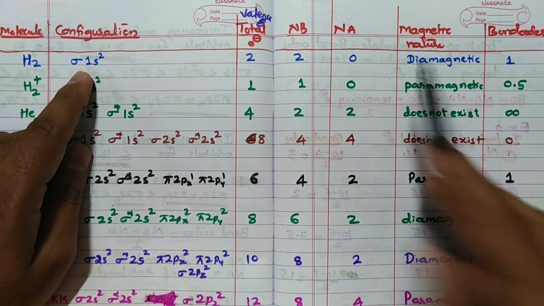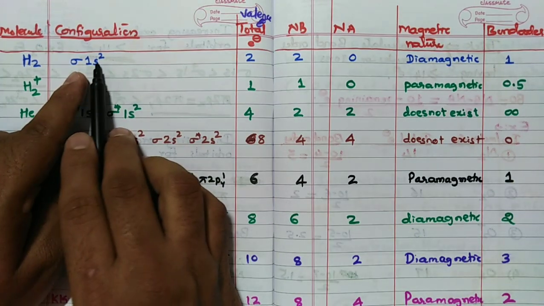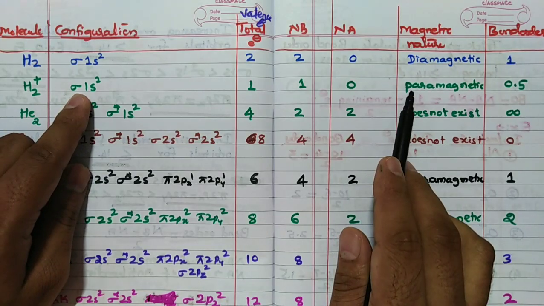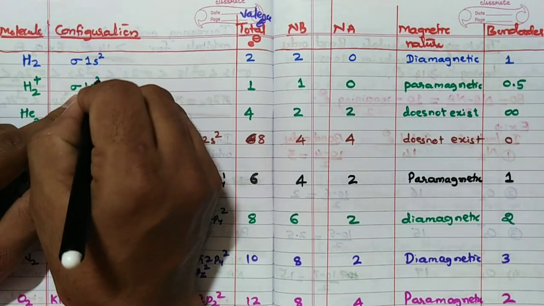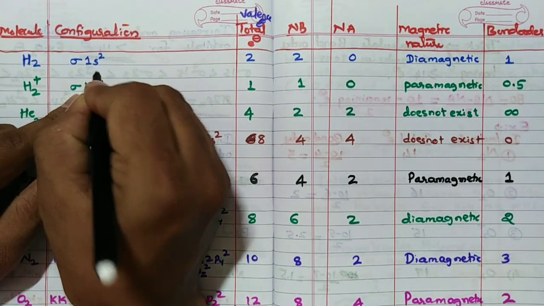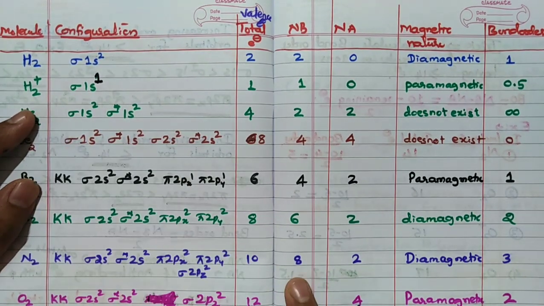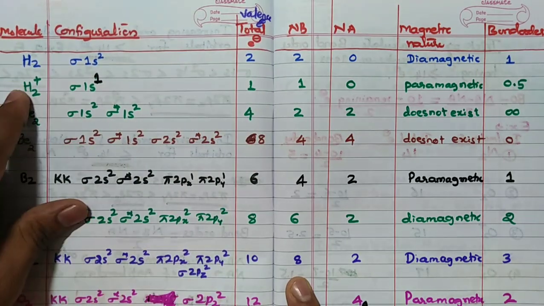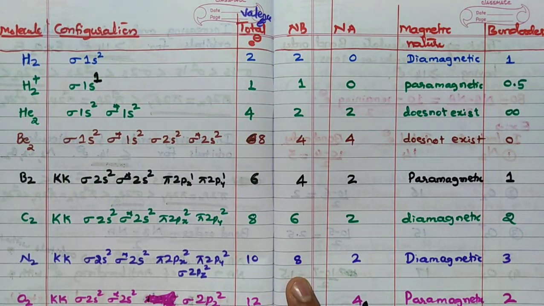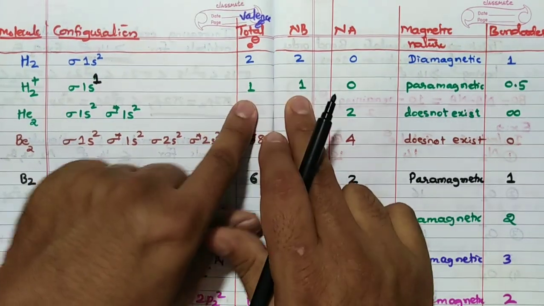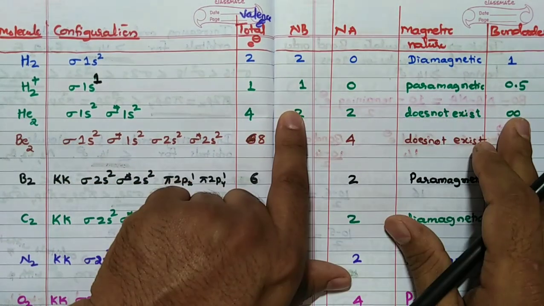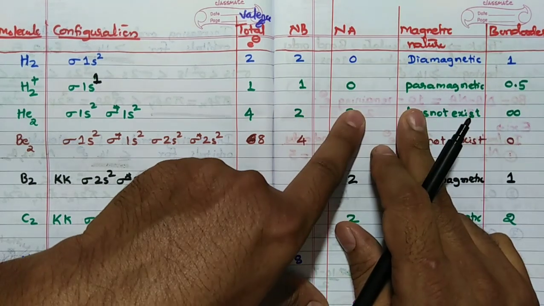Diamagnetic. Why is it diamagnetic? Very simple. There are no unpaired electrons. Diamagnetic. If there is an unpaired electron, paramagnetic. See, so there is 1 unpaired electron here. Now see, H2 plus is sigma 1s1 because there is 1 electron. H2 means 2 electrons; H2 plus means you remove 1 electron, so it becomes 1. That 1 electron is present in NB. NB minus NA divided by 2 is 0.5. So bond order 0.5, so paramagnetic.